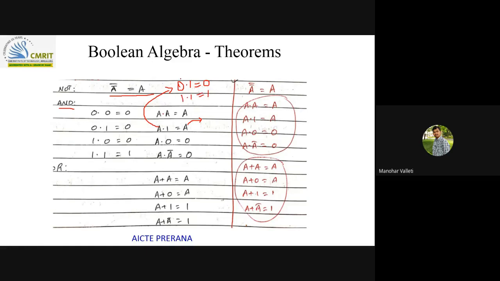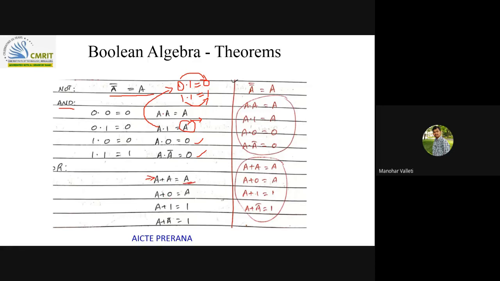So the output is directly dependent on A. Whatever A is, that only output you are getting. That's why A dot 1 equal to A. Like that, the rest of the things. A dot 0 equal to 0, if 0 is there in an AND operation, by default output will be 0, right? And A dot A complement, always you will get 0 only. A plus A, you will get A.